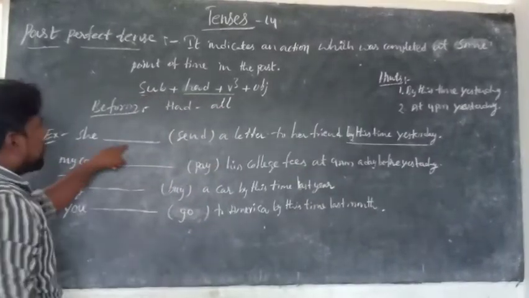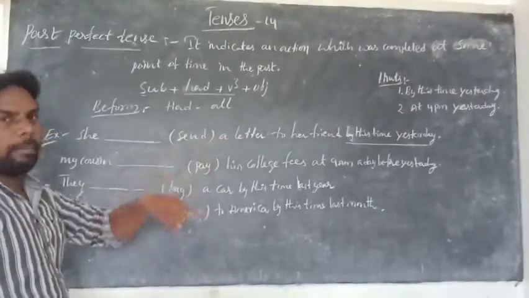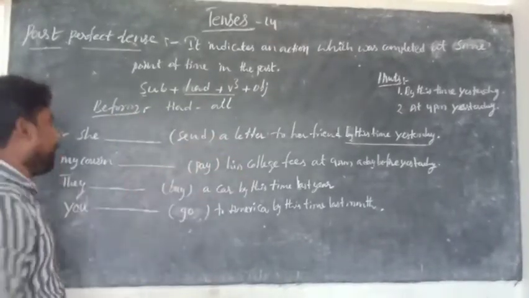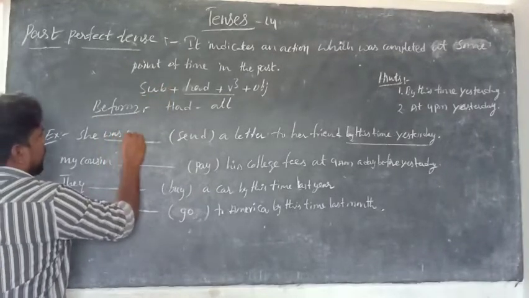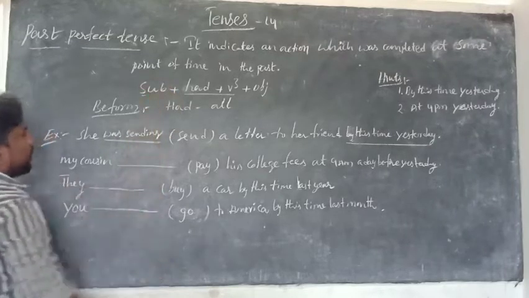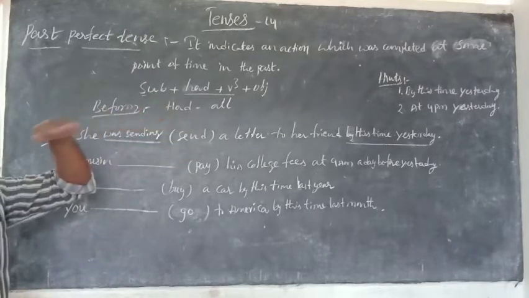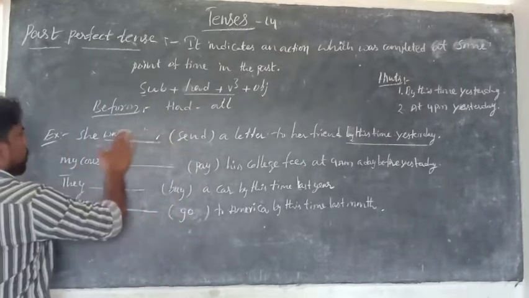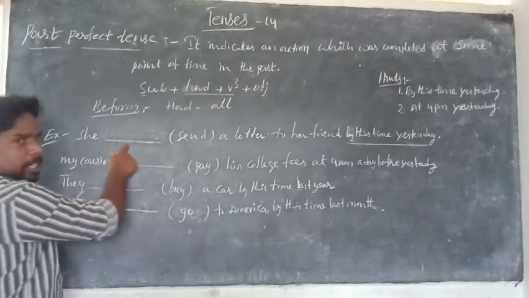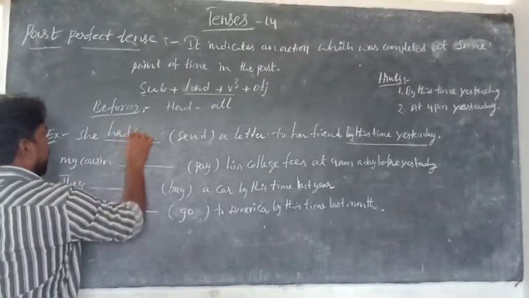See, She dash send a letter to her friend. Here it is by this time yesterday, so it is called past continuous or past perfect. You can write both. Think it is past continuous: was sending. She was sending a letter to a friend by this time yesterday. By this time yesterday, she was sending a letter to a friend. It is a going-on action in the past. You can also write it in past perfect. Was sending is right, and had sent is also right.